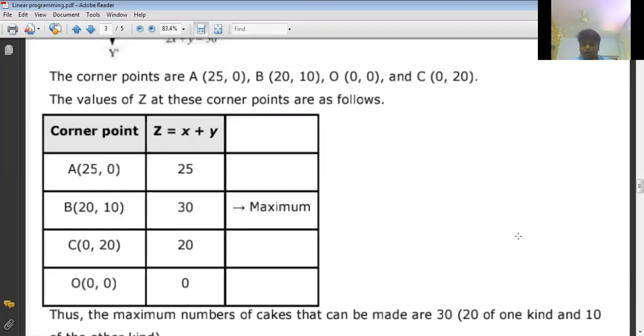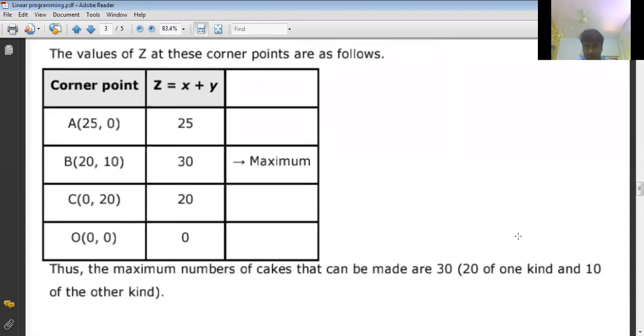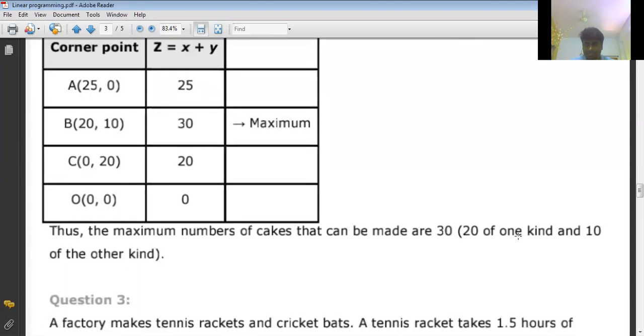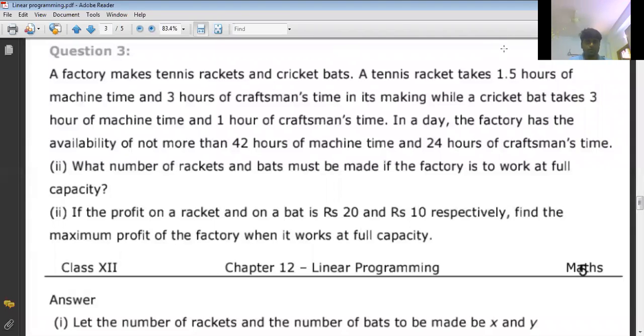20 of first kind cake, 10 of second kind cake, then only you'll get maximum profit. How much profit you'll get? 30. So how many cakes you can make? 30 cakes, like that. Clear? So like that we can go for solving any problem in this chapter. Now let us see this problem.